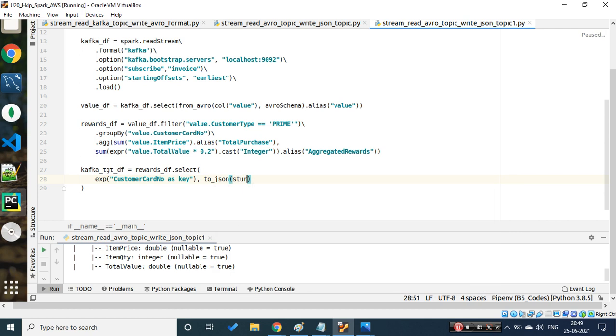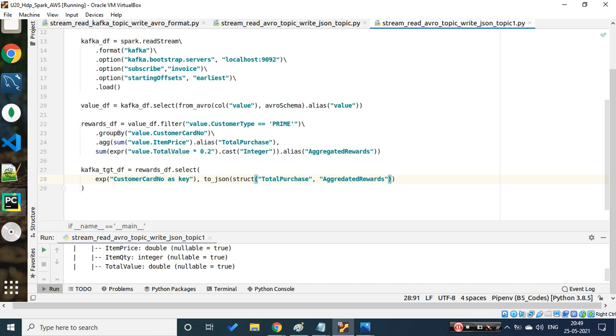right? And we are trying to use a struct because it will be embedded in a list or array of all the columns. That's why I'm applying that. So the column name is, I think, on line number 24. That is nothing but total purchase. Okay, and I'm aliasing that as aggregated. Hopefully this typo should not give any errors. Okay, aggregated rewards, that is done.